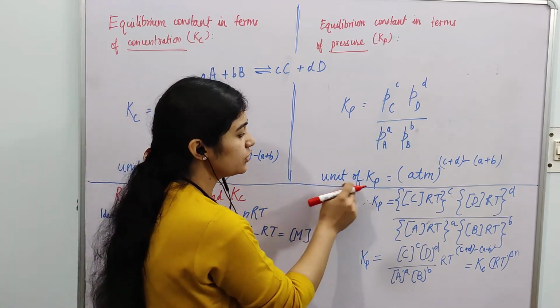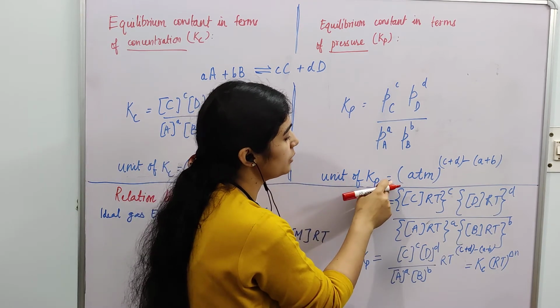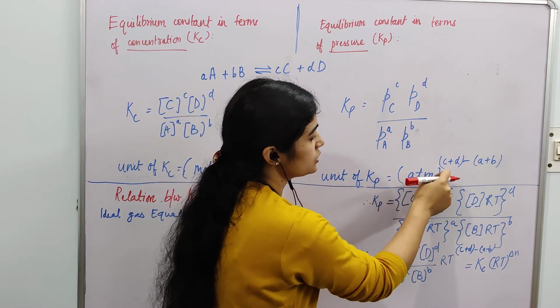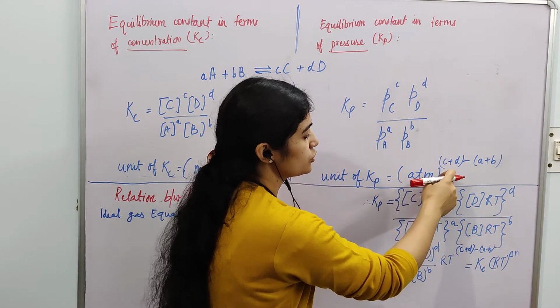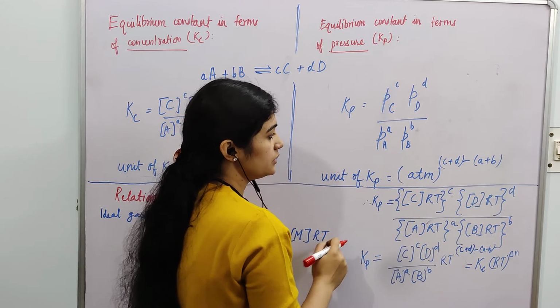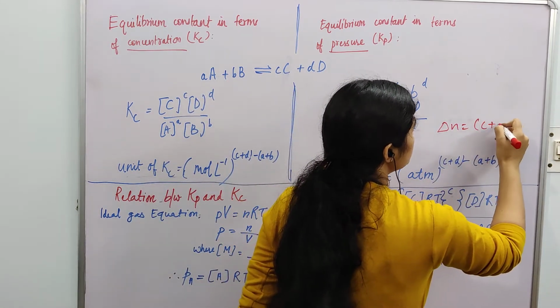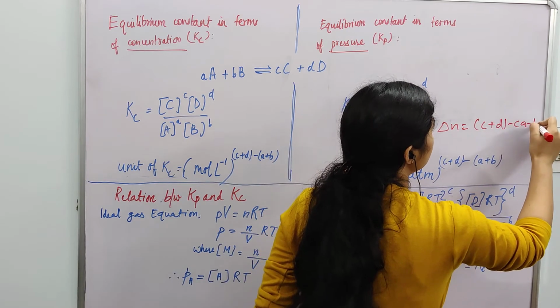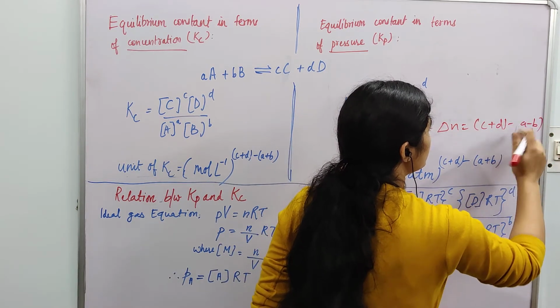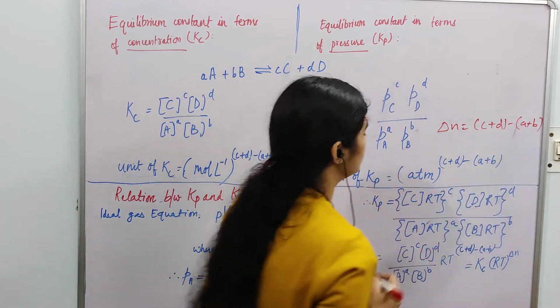And similarly, the unit for the equilibrium constant in terms of pressure will become atm raised to the power difference of stoichiometric coefficients of your products and reactants. You can also write it down as delta n is equal to c plus d minus a plus b in order to make it shorter. Sorry, this is a plus b.